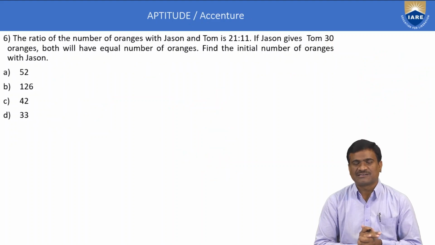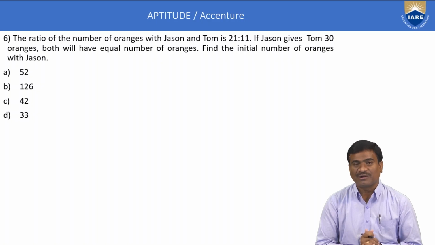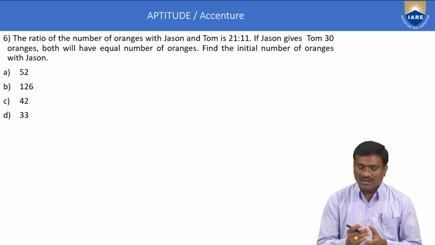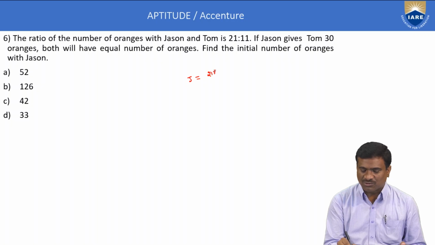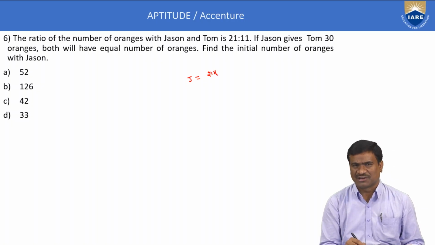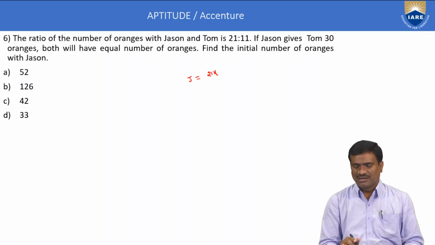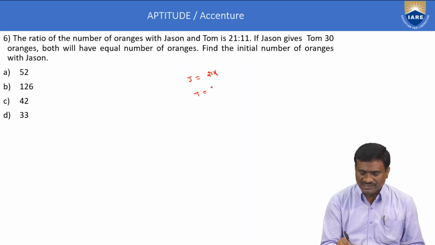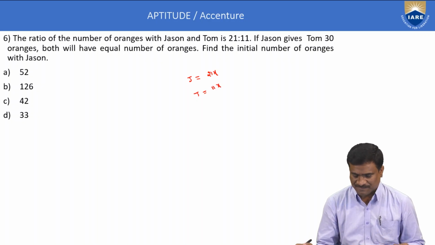Next, the sixth example, ratio and proportion concept. The ratio of the number of oranges with Jason and Tom is 21:11. Assumption: Jason's number of oranges is equal to 21x, in terms of the variable x. One ratio is applicable, so only one variable. And Tom's number of oranges is equal to 11x. This is about the first statement.